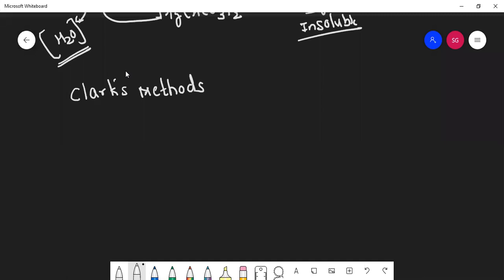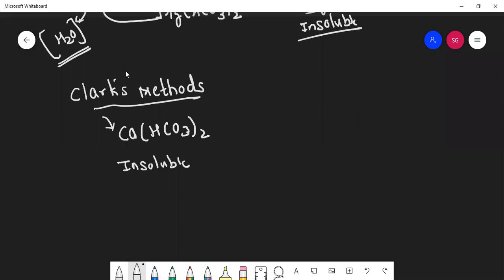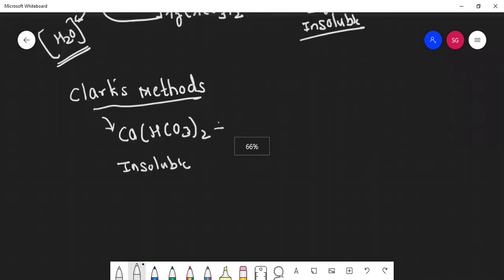Clark's method. What is this Clark's method, students? I'll explain. Ca(HCO3)2. Now you might have understood this is soluble because of temporary hardness, and this is insoluble, which is creating a problem. In this, students, you put calcium hydroxide. It is also called slaked lime.